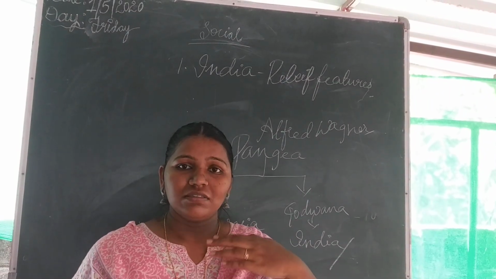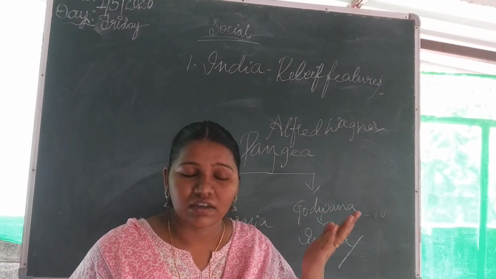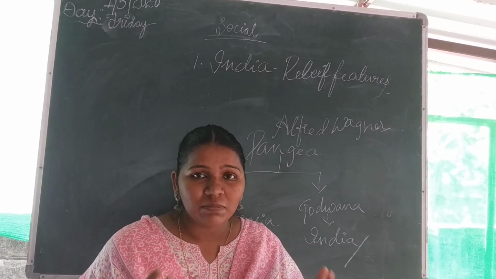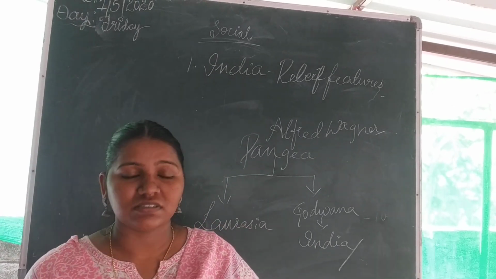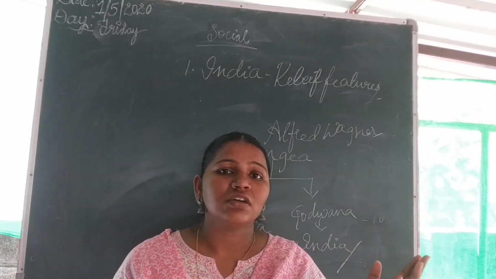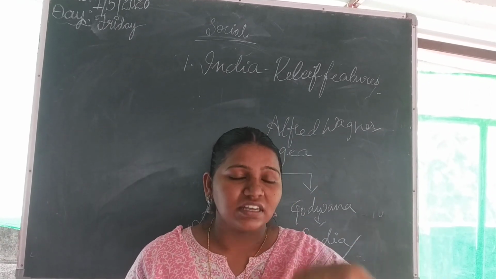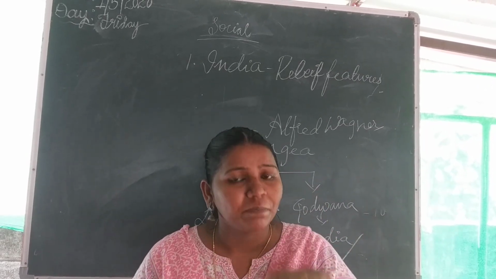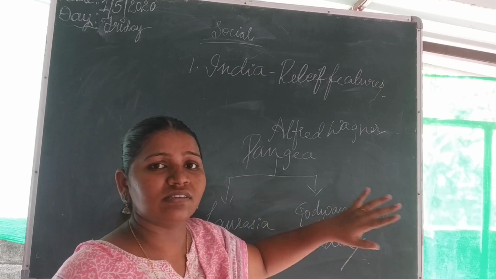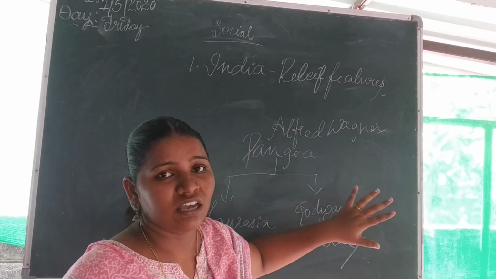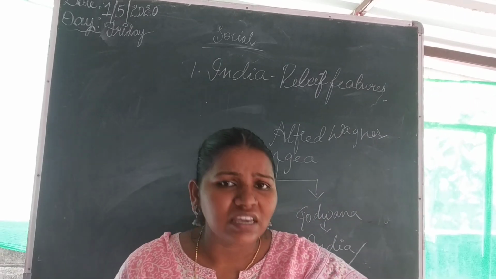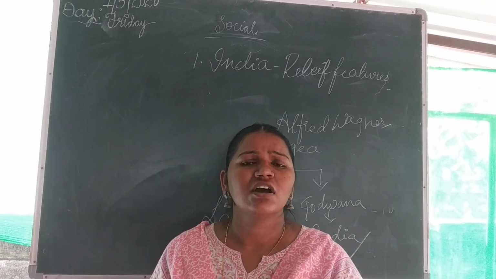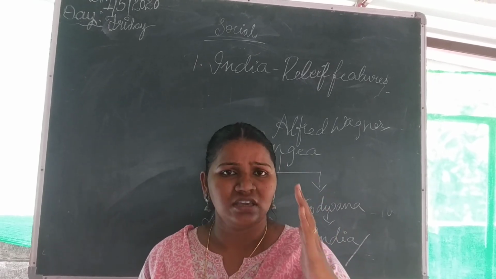And this India is located in the northeastern hemisphere. The globe was divided into 2 hemispheres. You also know that the upper part is called the northern hemisphere and the lower part is called the southern hemisphere. India is located in the upper part, near the tropical region. That's why India is located in the northern hemisphere. And it is located towards the east side, so the particular location of India is the northeastern hemisphere.